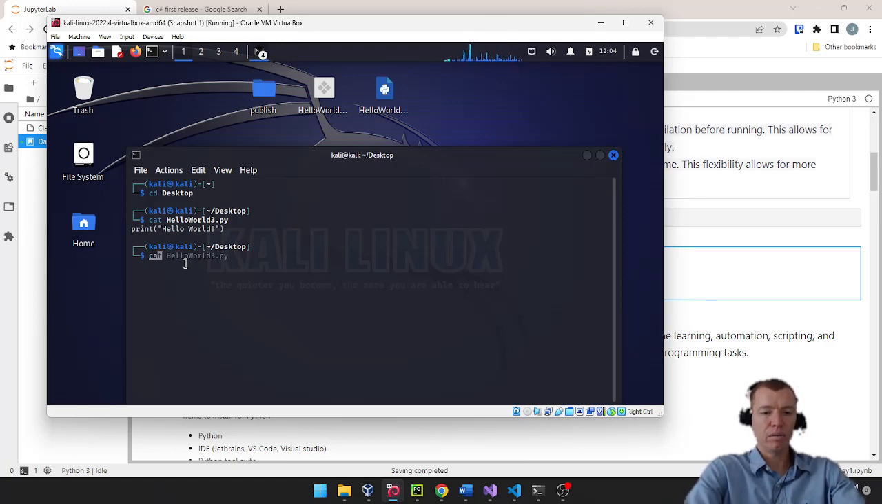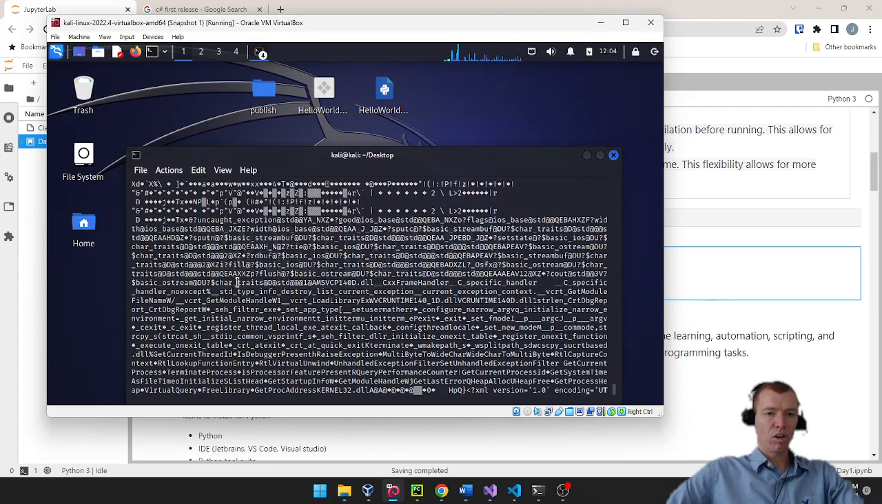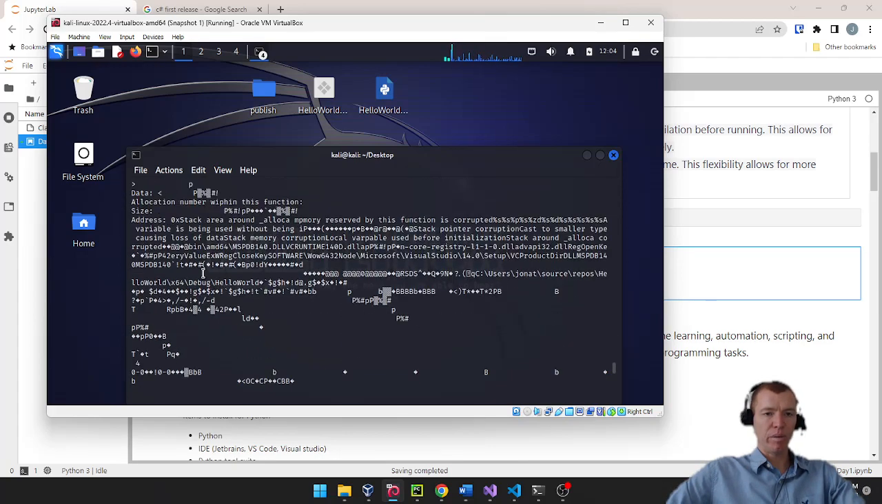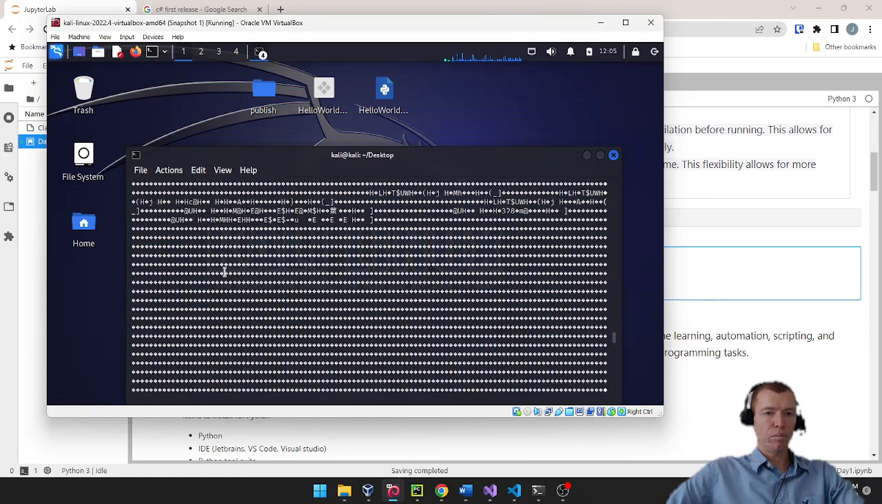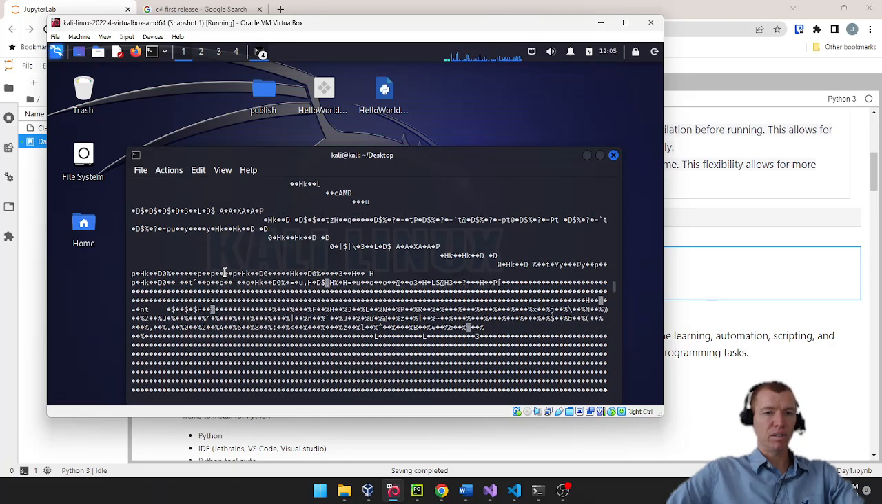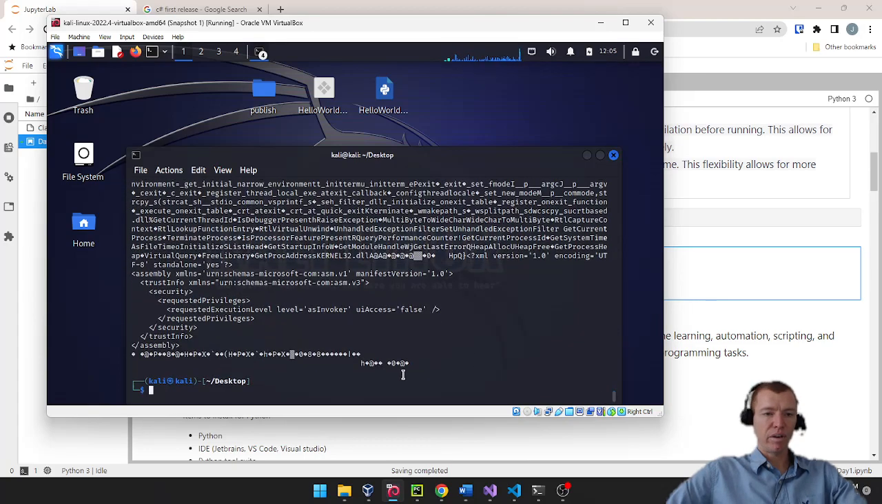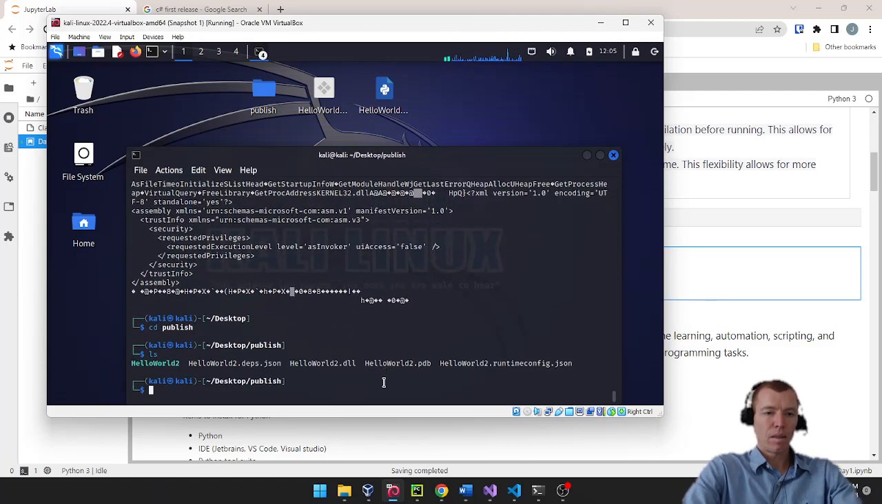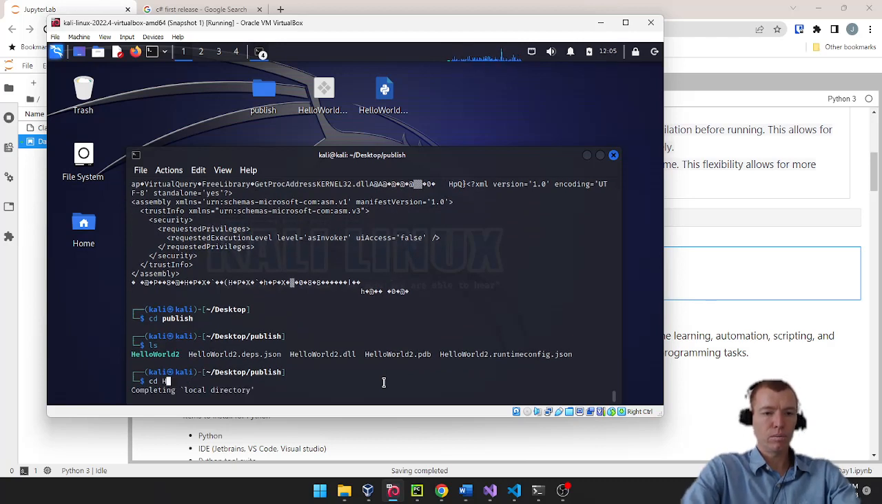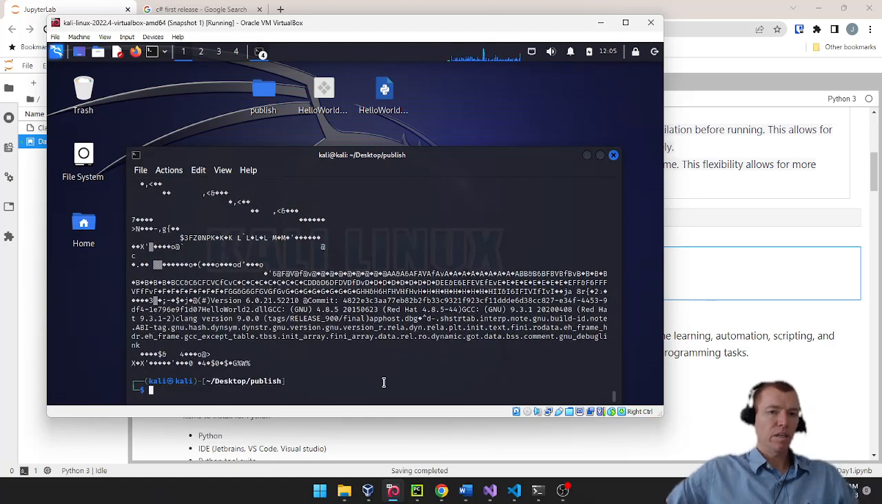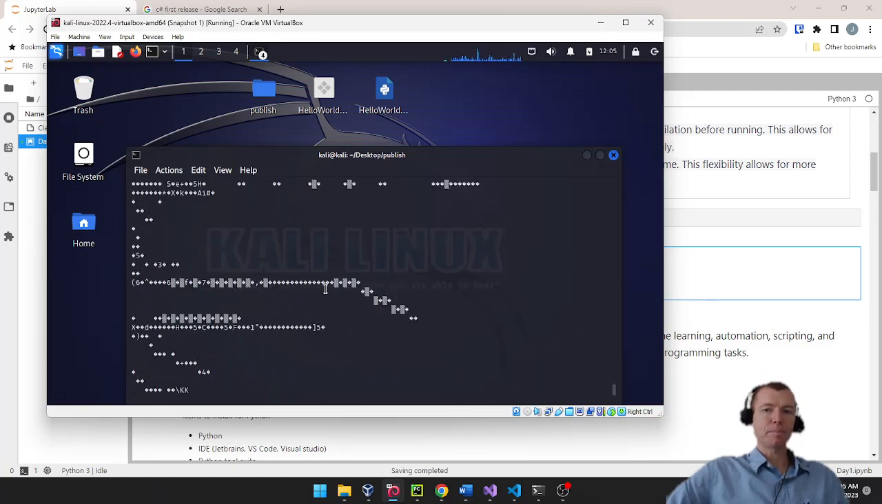If I do that same thing, Hello World 1, you see I get garbly-goop, right? This is the compiled data. It's got some metadata at the bottom, but you see that for the most part, it's got a lot of unrecognizable code and characters. The same thing happens if I go inside of our publish directory for our C# application and I try to cat out Hello World 2, and you can see also there is unreadable code, right?